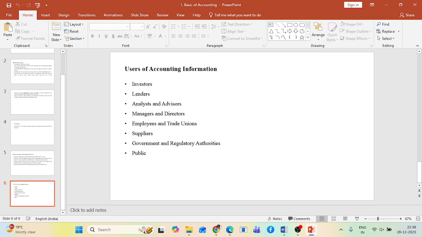Next is your lenders. It is not that all the money you procure will come from your investors. Sometimes you need to depend on lenders also. There are different reasons, and this could be because of the cost of capital aspect. We'll discuss these terms later on. But here, when I'm talking about lenders, it means your bank or debenture holders, who want to know about the financial stability of a business that approaches them for funds.